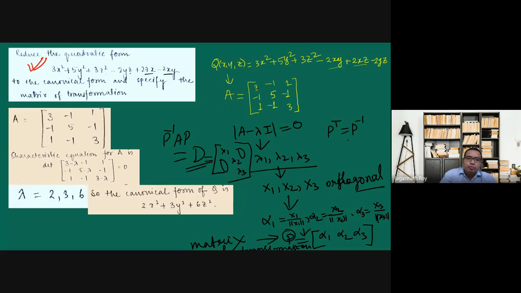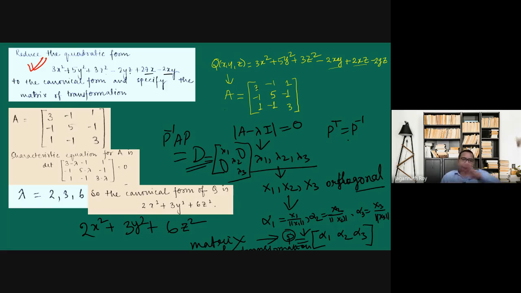And the canonical form will be lambda 1 x square plus lambda 2 y square plus lambda 3 z square. So in place of lambda, we'll put the particular values. This is 2, this is 3, and this is 6.